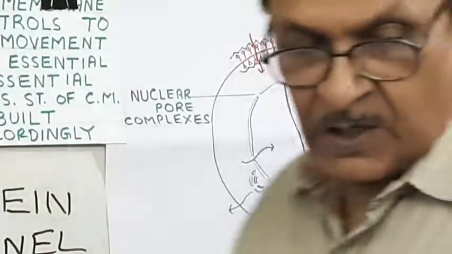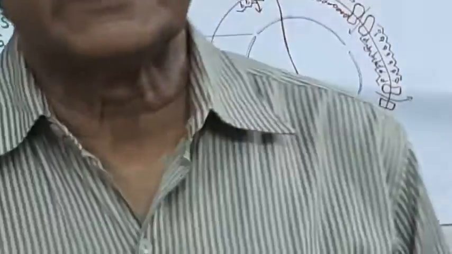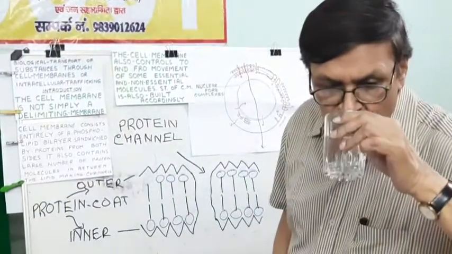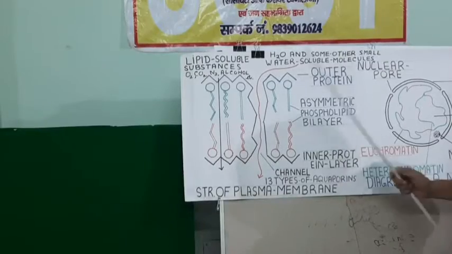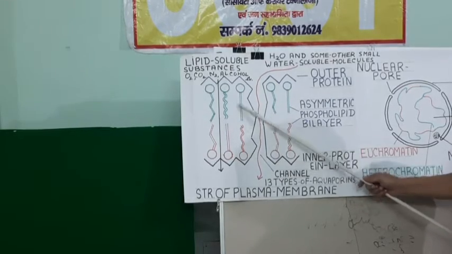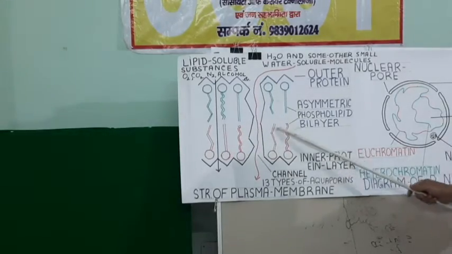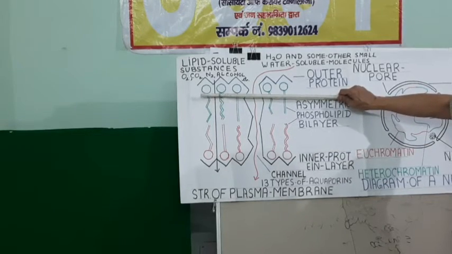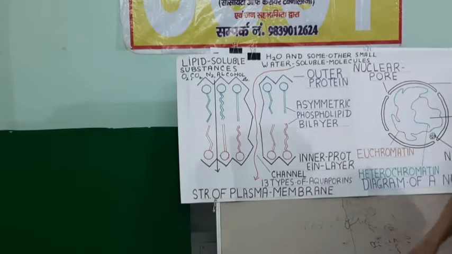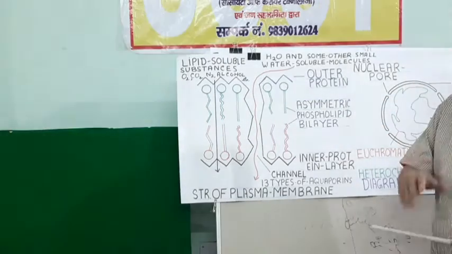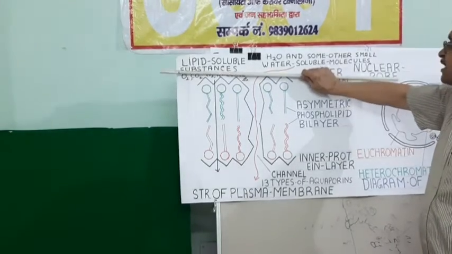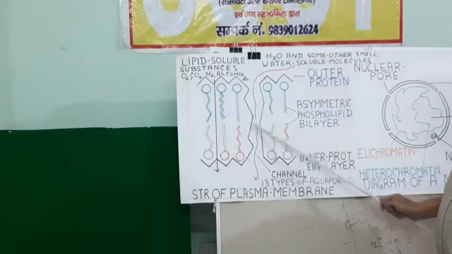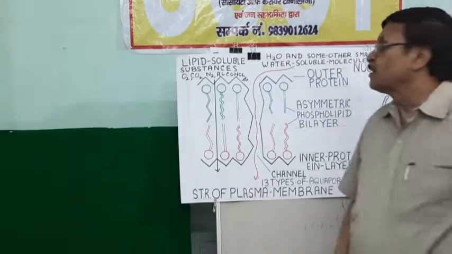Now let us see how many types of movements are there. First of all, you can see here the cell membrane. The phospholipid layer is asymmetric. The lipid molecules of this part are different from the lipid molecules of this part. And there are two types of proteins, one which makes the outer layer, another the inner layer, and some other proteins which make the channel in between.